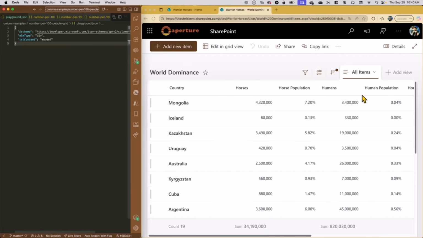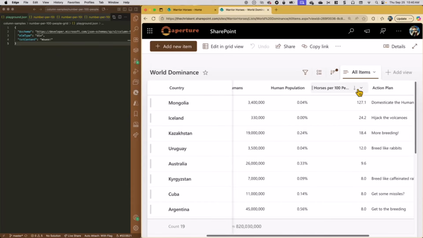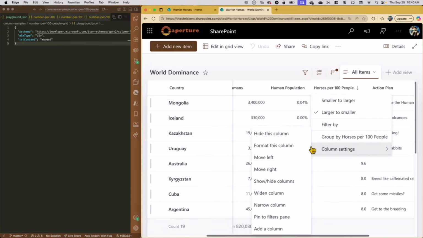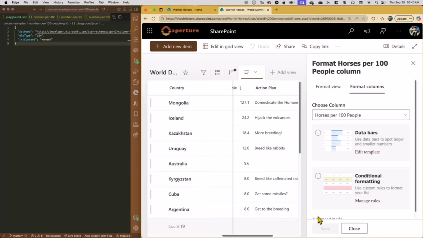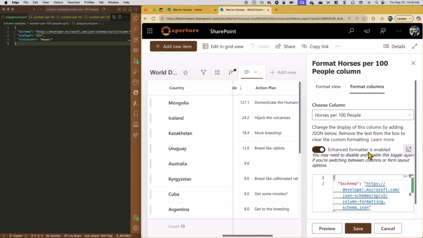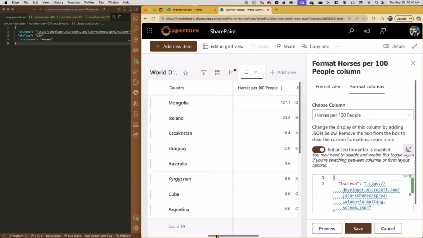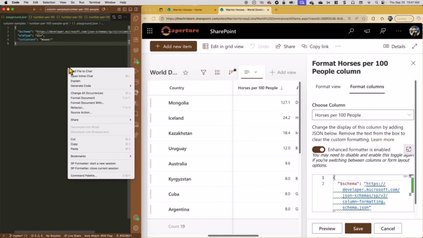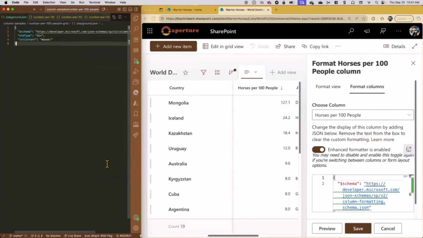Now let's come over here and let's start seeing how that works. So the way these tools work is if I go to format this column, we'll go to advanced mode, and we can see I have my enhanced formatter enabled, which allows it to do things like auto preview, some other stuff. Let's get our column where we can see it. There's our column we're targeting. And let's come over here and turn on SP Formatter, start a new session. So now we start the new session.